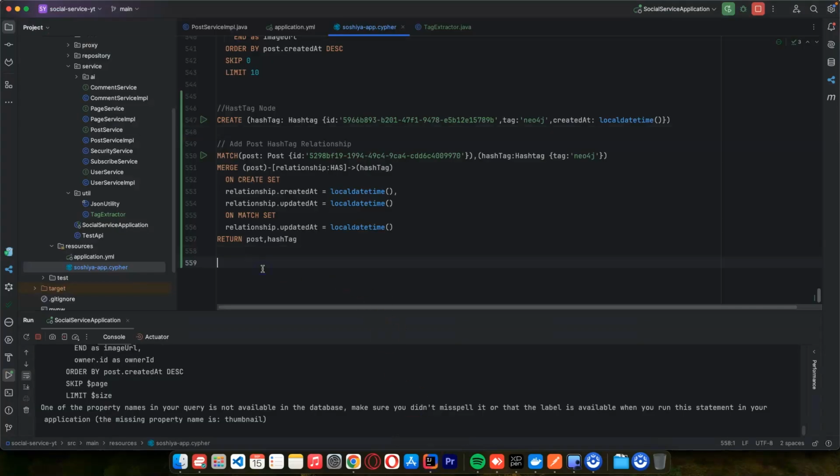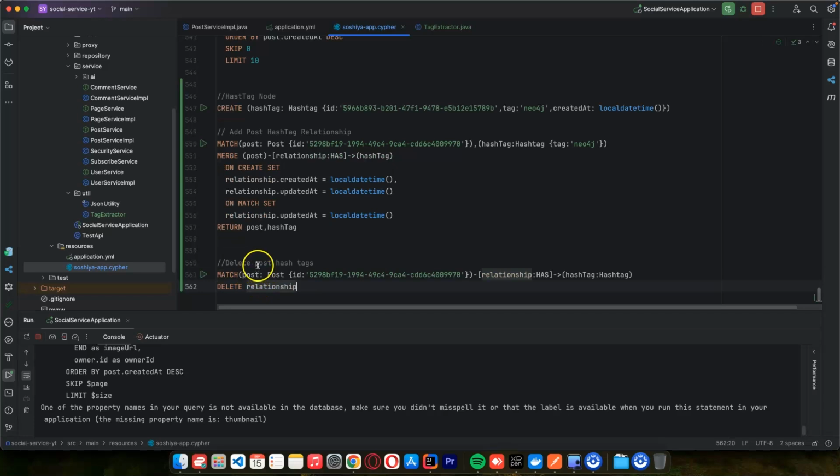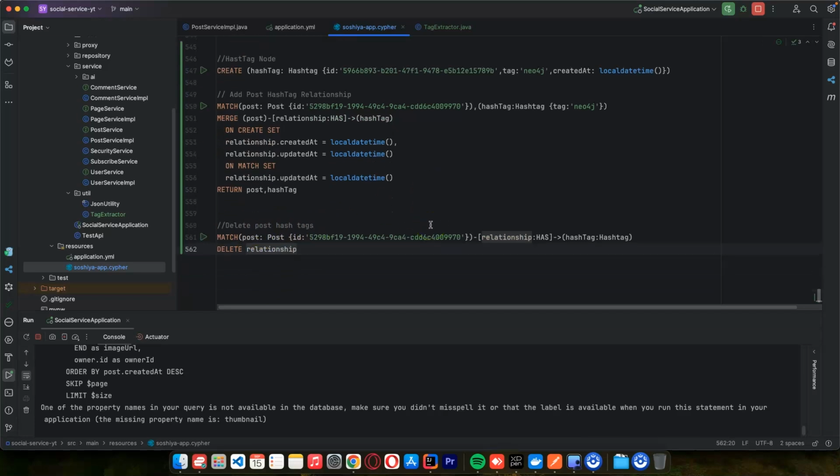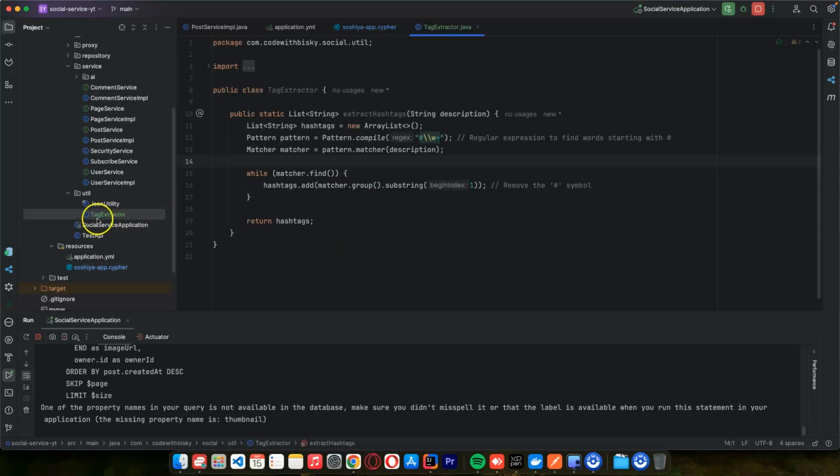So I can come here and say delete post hashtags. Okay, so this is the query. These are the queries that we want in our code. So I have this one, which is called tag extractor, which I have created already.